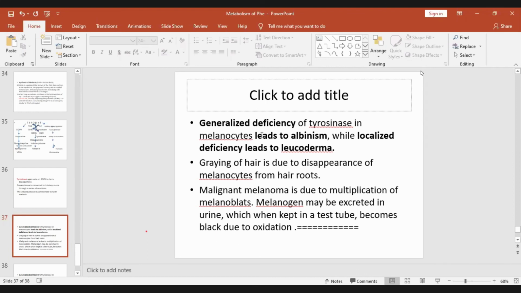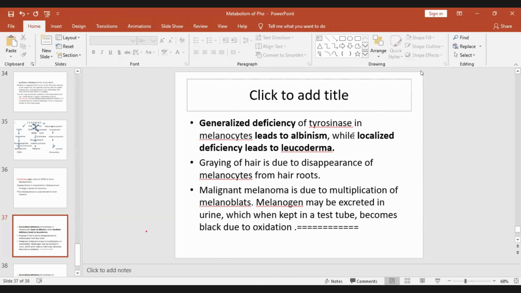So albinism is a generalized deficiency of tyrosinase. You have seen those people who are very fair, their hair also is not dark, and they have photophobia, and they can even get skin cancers. Their skin is very sensitive because melanin is not formed. Whereas localized deficiency leads to leukoderma, white patches.